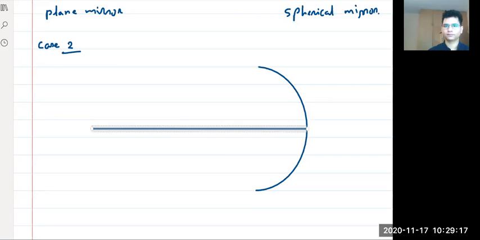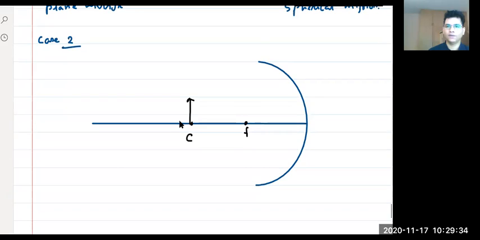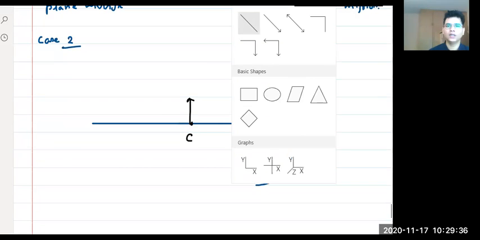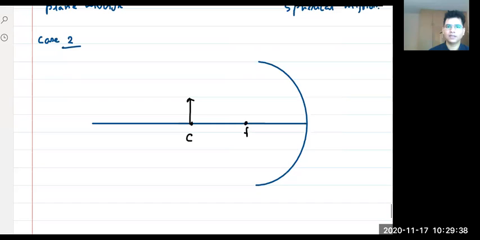Okay. Now, I told you this is the center of curvature, this is the focus, right? And my object is here. Now let's think about where the image will form if the object is on the center of curvature.